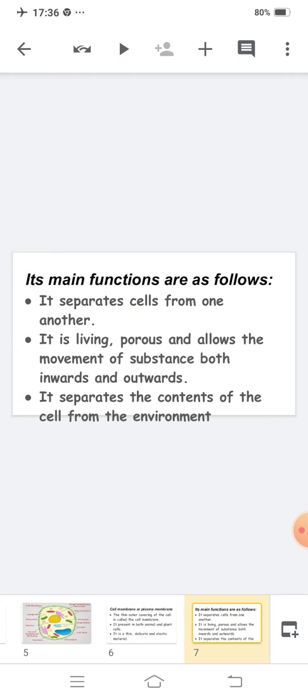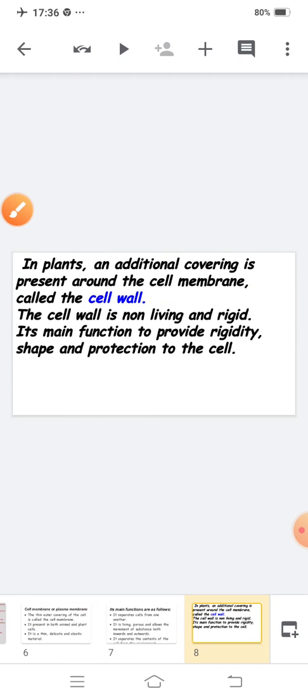Now, in plants, one additional covering is present around the cell membrane, and that is called the cell wall. That means the cell wall is present only in the plant cell.